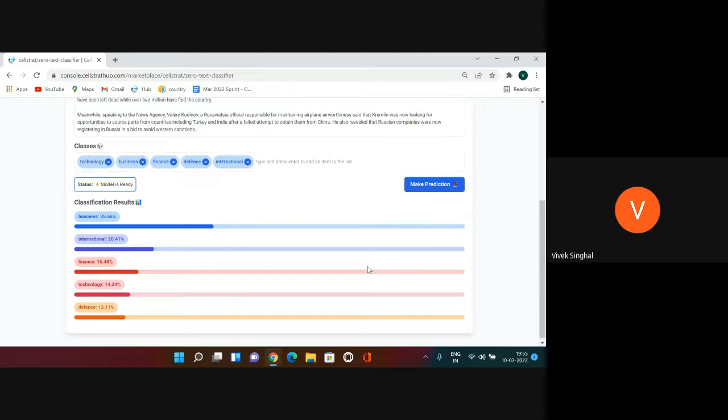So it shows it's about business news, 35%, because it's about providing the airplane industry of Russia with airplane parts. And it's about international with a 20.41% confidence score, and finance, because again it's related to business and so on. So it tries to classify this news article into the listed classes or categories.